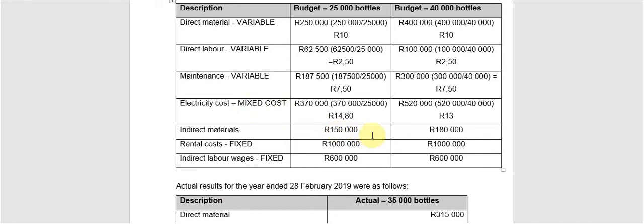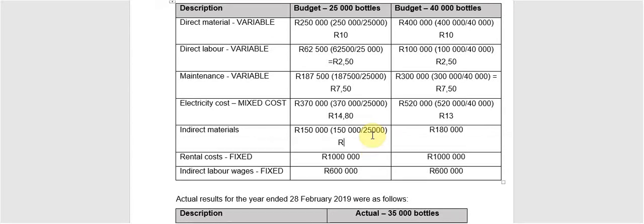I am also going to do the test the last time in terms of indirect material. So that's going to be 150,000 Rand divided by 25,000 bottles of output. And I get an answer of 6 Rand at this budgeted level. 180,000 divided by 40,000 bottles, and I get an answer of 4 Rand 50.